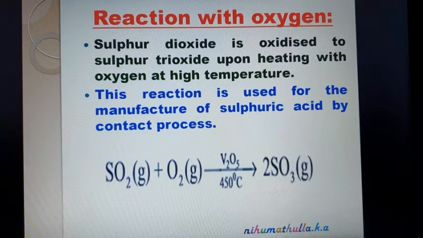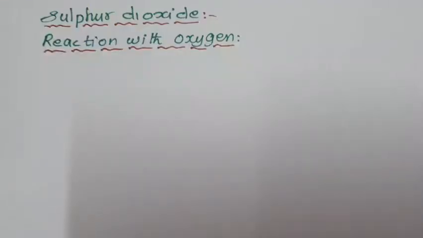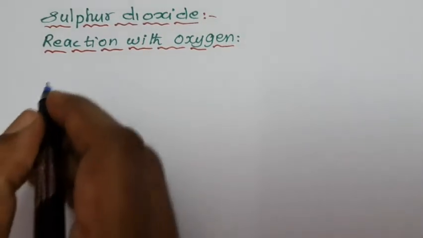heterogeneous equilibrium reaction. In heterogeneous equilibrium reaction, the reactants are in different phases when compared with the catalyst. It is an oxidation reaction, and how the reaction takes place. Sulfur dioxide reaction with oxygen.